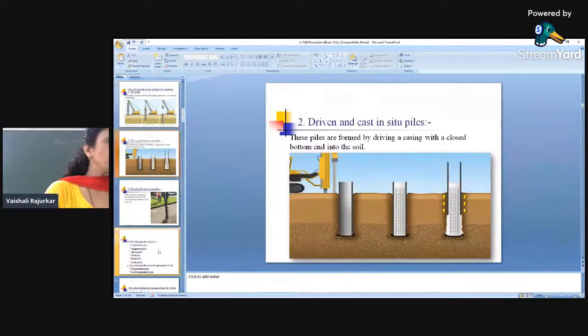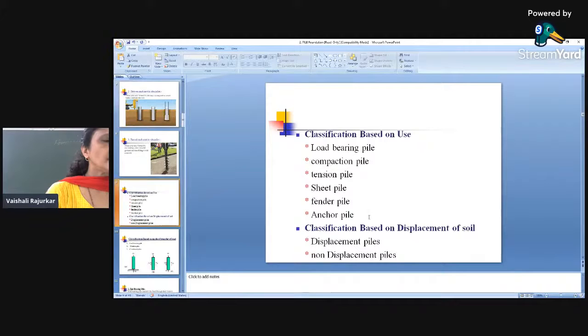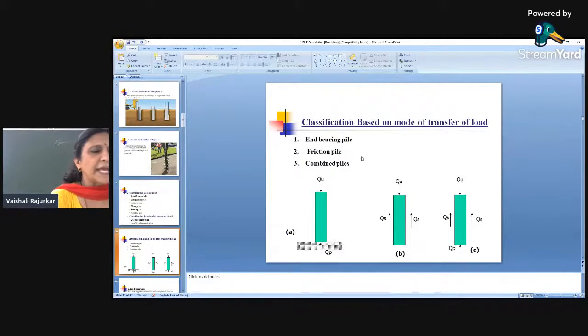Now the next classification is classification based on the load transfer mechanism, that is, the mode of transfer of load. We all know, as discussed in the previous section, that the load is transferred to the hard strata. That is why we are resting the foundation on a hard strata.